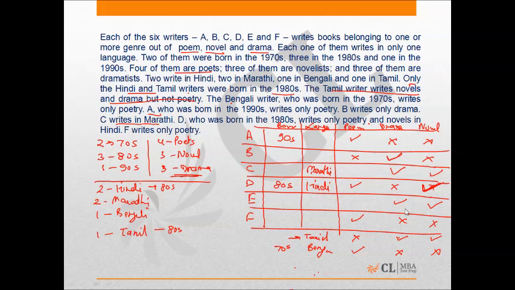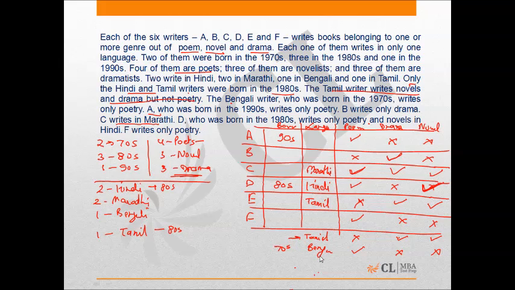So that means E writes in Tamil, and its poem has to be put as cross. We should have 4 rights for poets. So C should write poem also, so that in this column we have 4 rights.